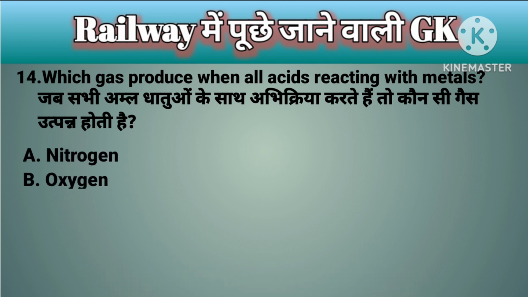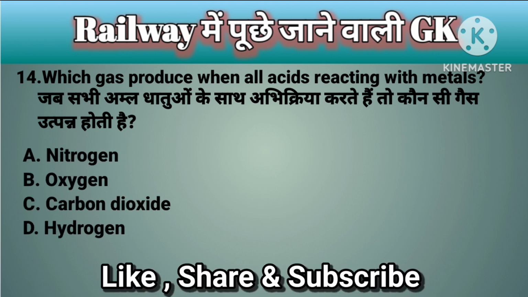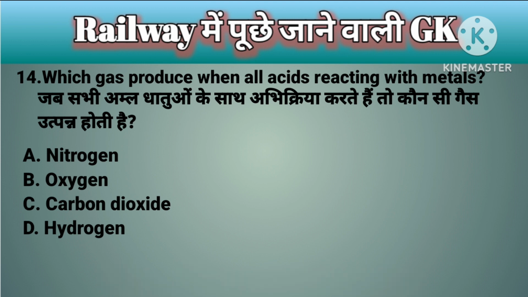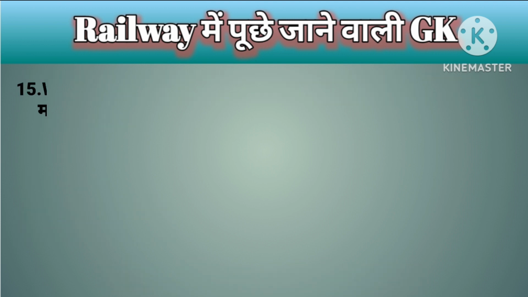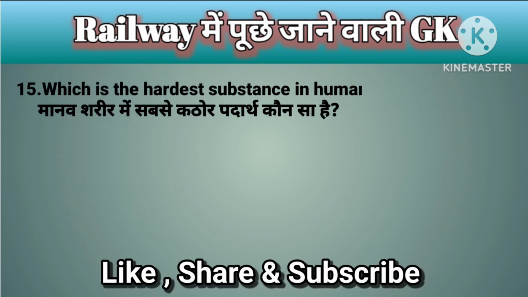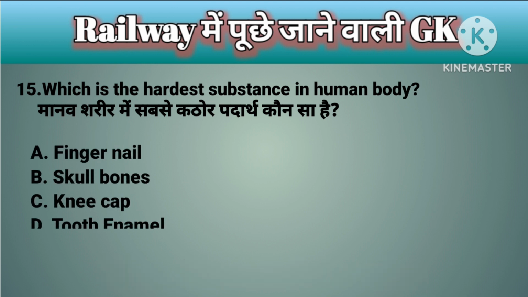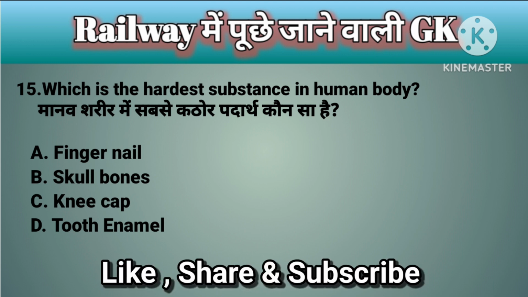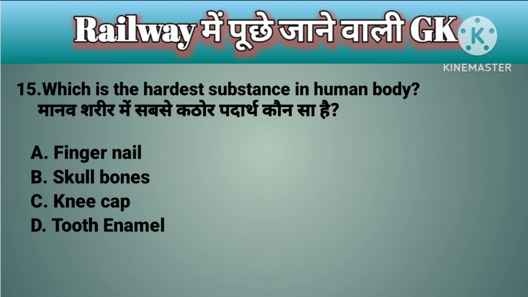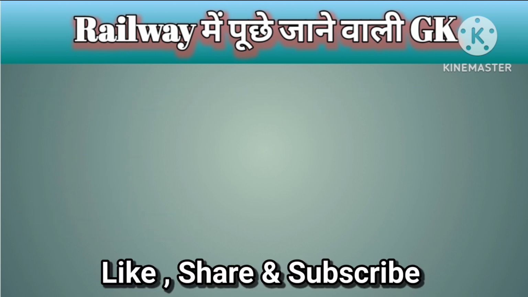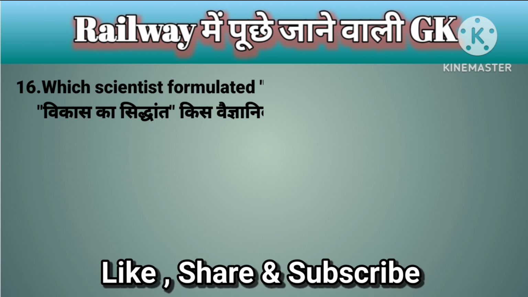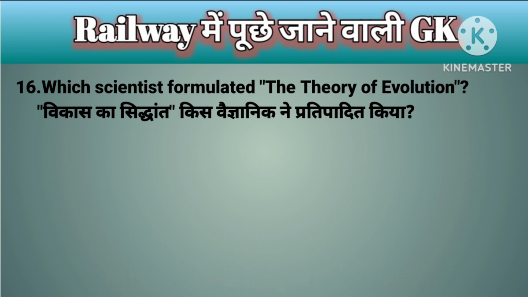A. Nitrogen, B. Oxygen, C. Carbon dioxide, D. Hydrogen. Correct answer is option D. Hydrogen. Question number 15. Which is the hardest substance in the human body? A. Fingernail, B. Skull bones, C. Kneecap, D. Tooth enamel. Correct answer is option D. Tooth enamel. Question number 16. Which scientist formulated the theory of evolution?